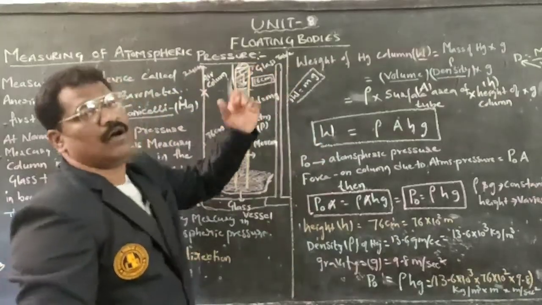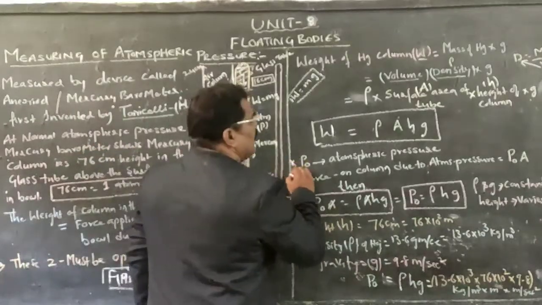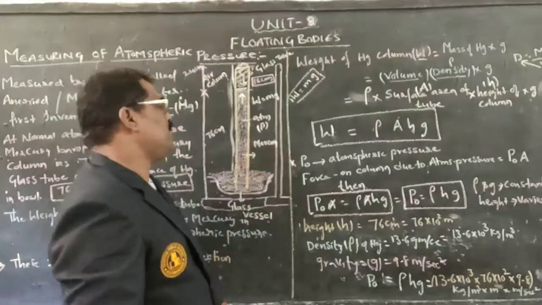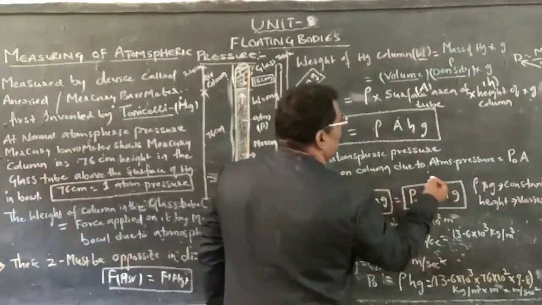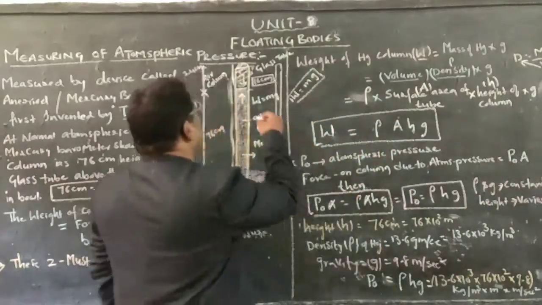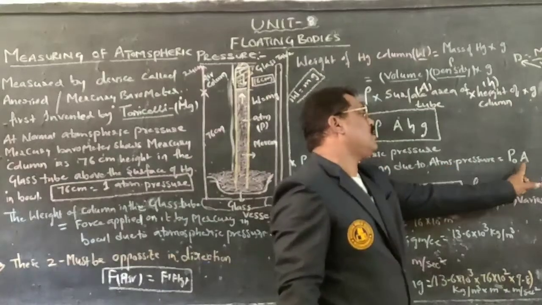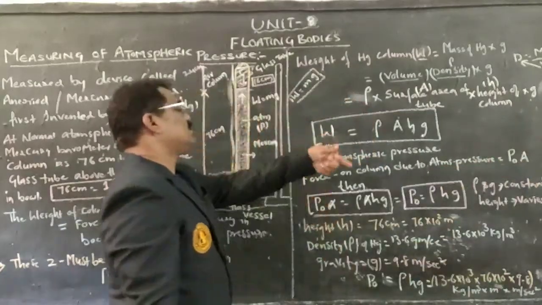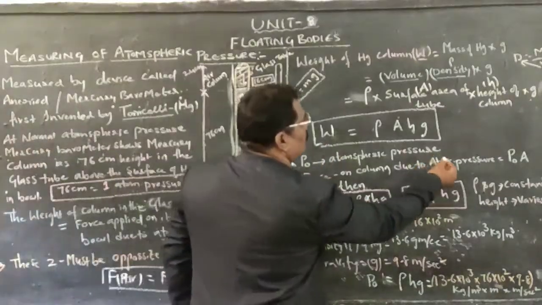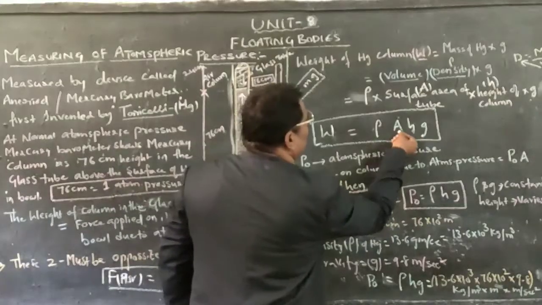It is the mercury column. If I consider P naught to be the atmospheric pressure, the force on the column due to atmospheric pressure is equal to the area of the glass tube into P naught, which gives us the force exerted on that surface. Then the formula will be P naught into A, which will be equal to rho into A into h into g.